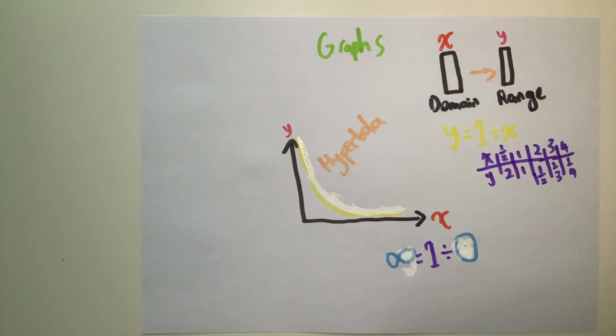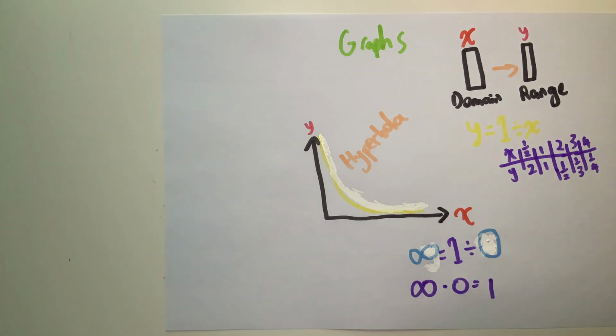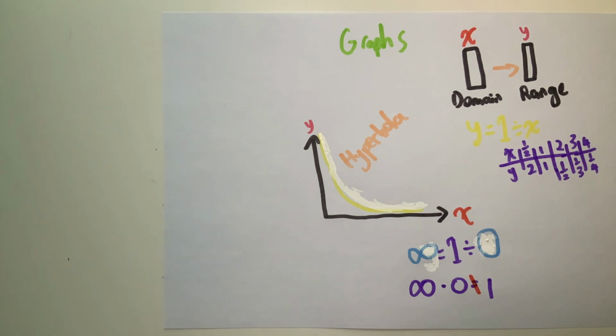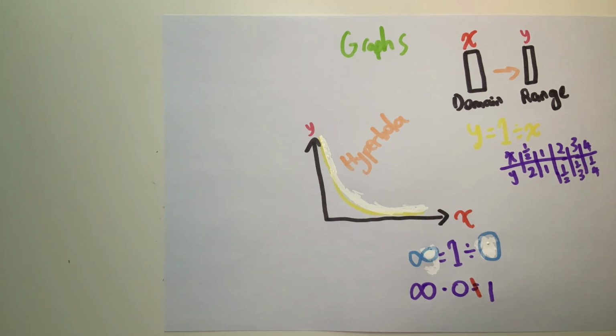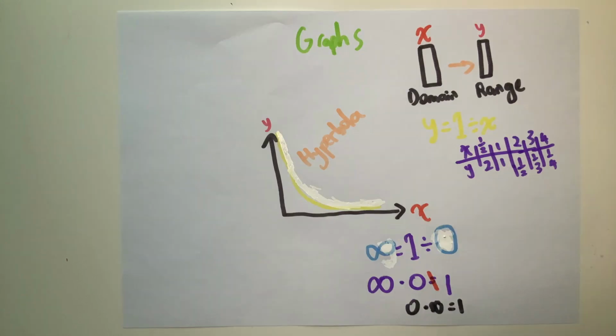If y is infinity, this suggests that infinity times 0 is equal to 1. By now it may seem obvious that any number multiplied to 0 gives a product of 0, and hence the sentence above cannot hold true. Albeit our current numbers and proofs cannot supply evidence for the possibility of dividing by 0, what is there to hold us back from trying? To set the divisor as 0, 0 must have a multiplicative inverse. The y equals 1 divided by x graph seems to assert that for the domain value of 0, the range value is infinity. Hence, 0 times infinity equals 1.